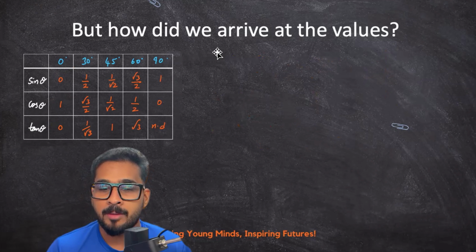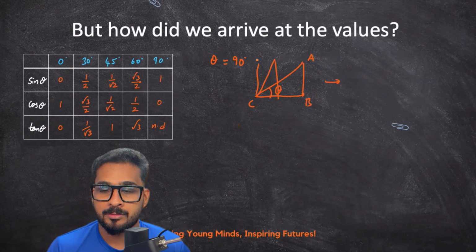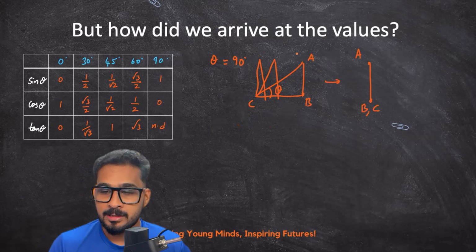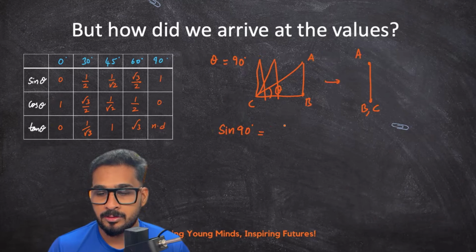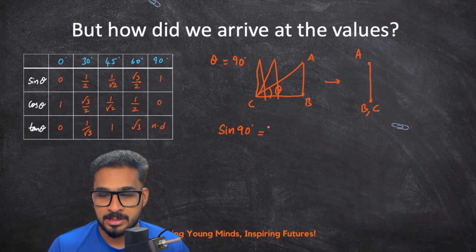Next, what will happen when theta is equal to 90 degree? When theta equals 90 degree, the right angle triangle becomes slowly like this and the B point coincides with C and it becomes a vertical line. In this scenario, when we calculate sine 90 degree, that is opposite by hypotenuse, the hypotenuse has now coincided with the opposite side.